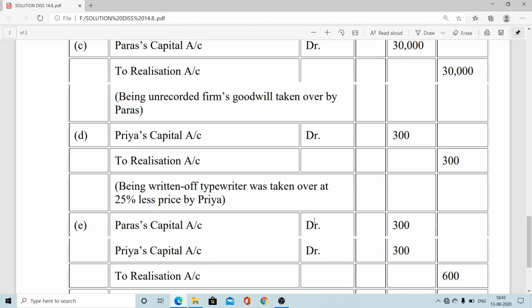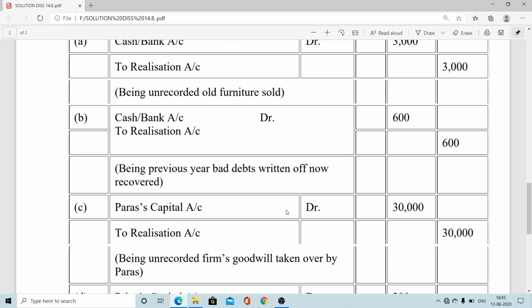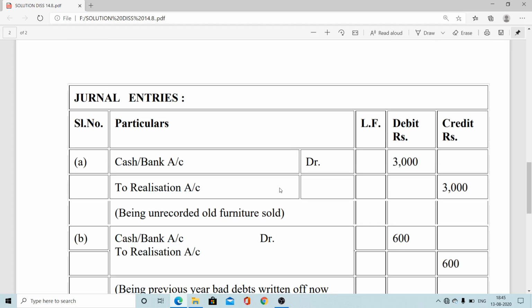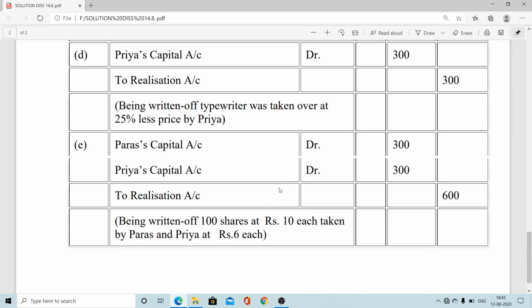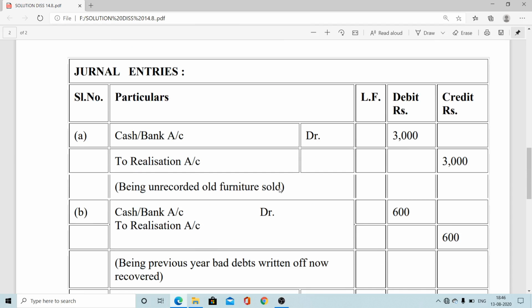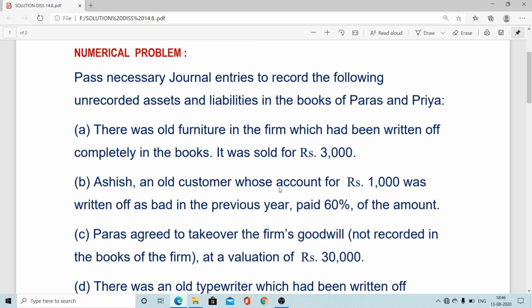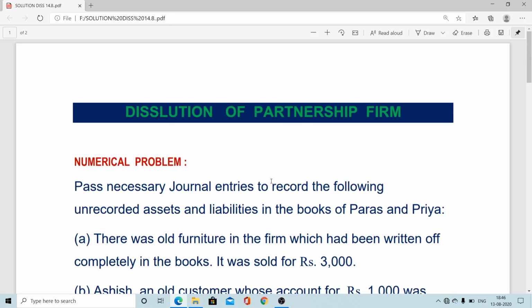Last day we did a long problem, but today we are considering a little easier and shorter problem: preparation of journal entries, or passing journal entries. Okay, then I am going to conclude this session, and I think it will help a little to remember the entries here. Sometimes, without opening the realization account, we can be asked to only pass the journal entry, so that way you can pass the entry here.